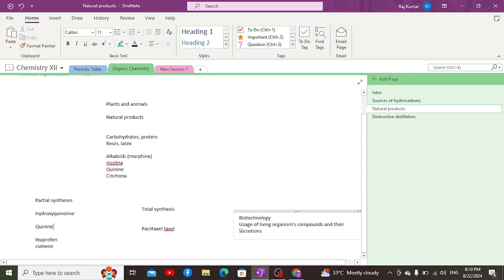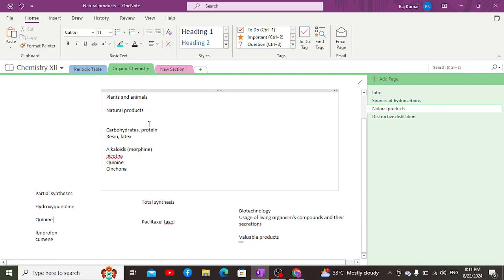For example, cells, cellular enzymes, or DNA. It is a field in which, by using living organisms, compounds, and their secretions, for example cellular enzymes or cellular hormones or DNA, we can create some valuable products that are important and good for human welfare.